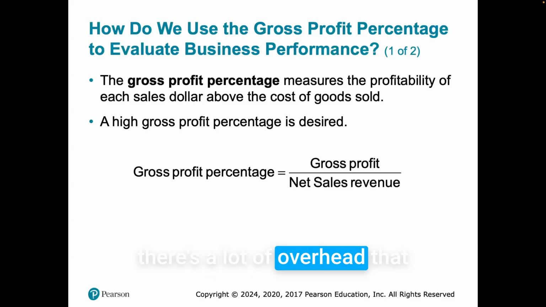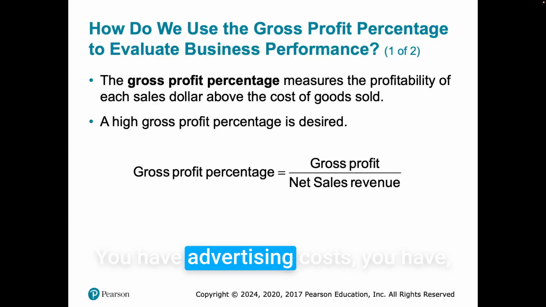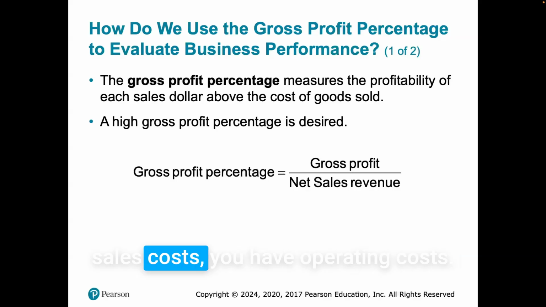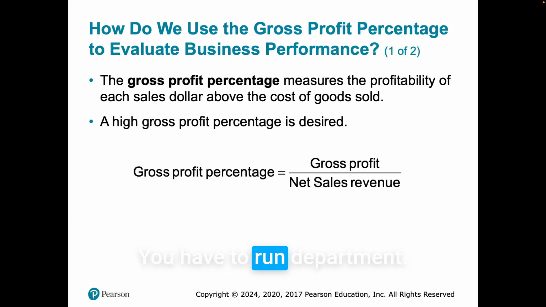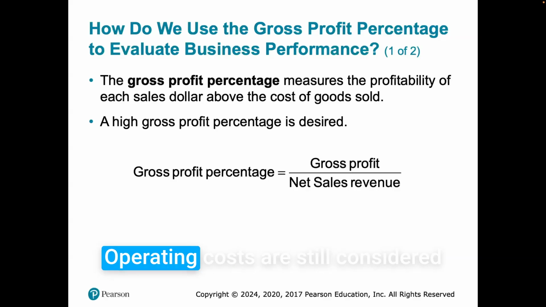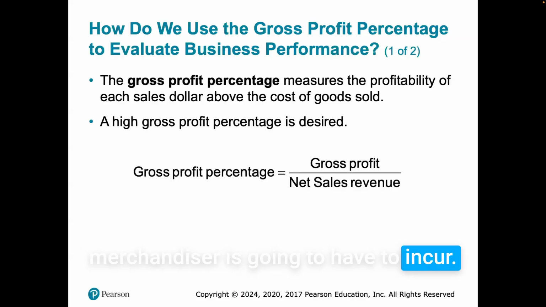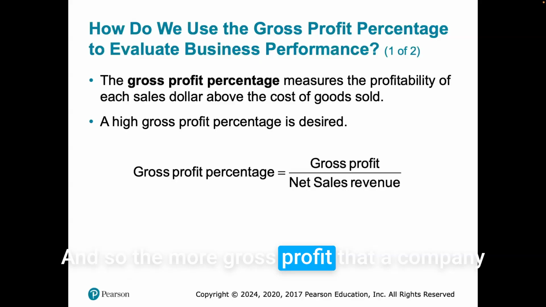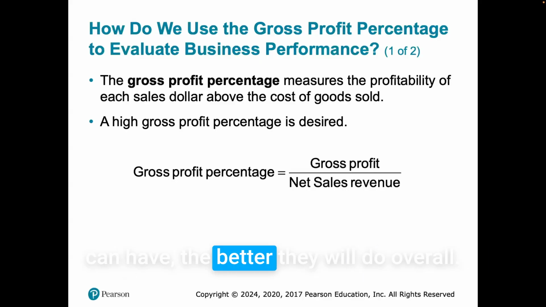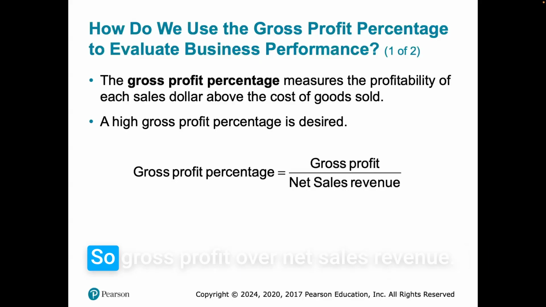There's a lot of overhead that goes with merchandising, right? You have advertising costs, you have sales costs, you have operating costs to run the department, you have storage costs, like renting the building and storing the merchandise. All of that is extra cost that the merchandiser is going to have to incur. And so the more gross profit that a company can have, the better they will do overall. So, gross profit over net sales revenue.